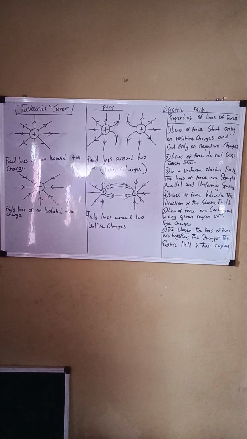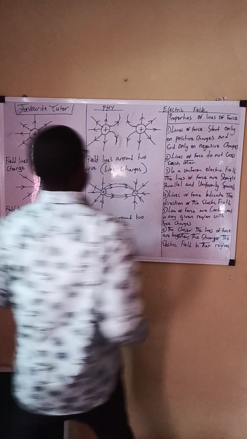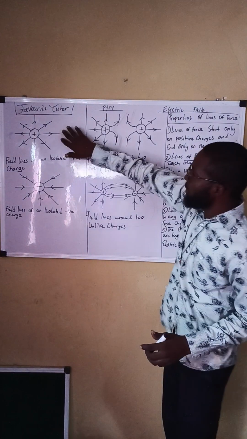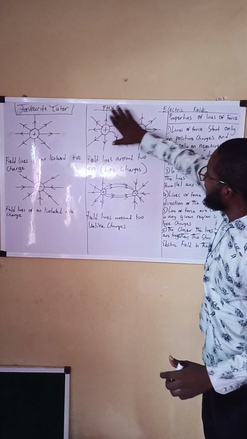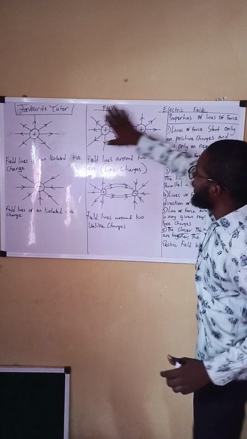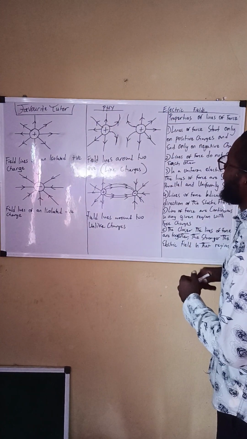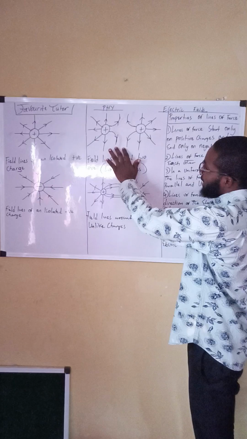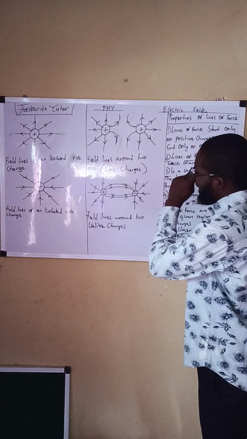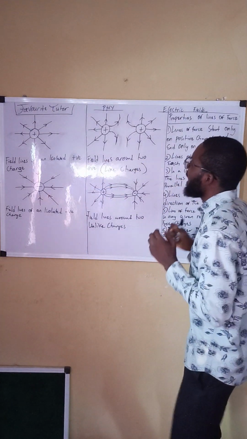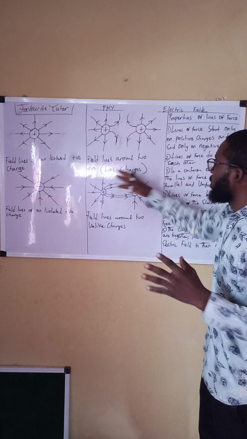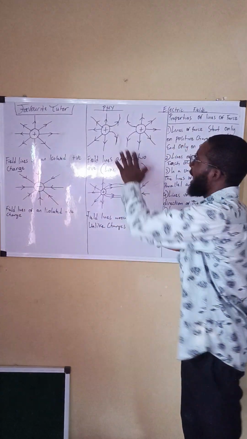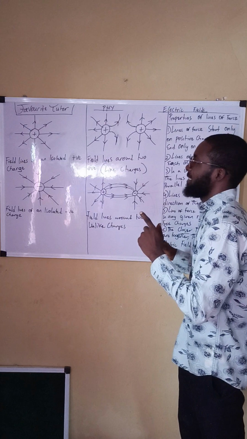What I have on the board are examples of the lines of force, the way they are represented. In this case, these are field lines around two positively charged bodies, that is two like charges. The field lines are between two like charges.